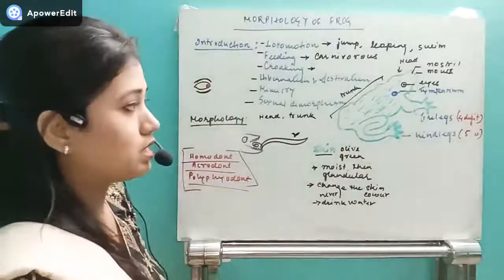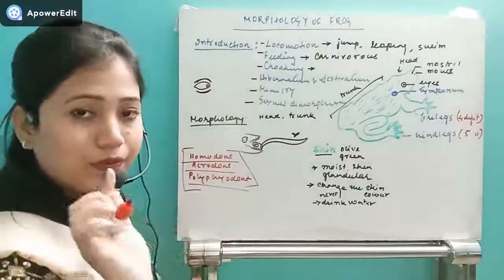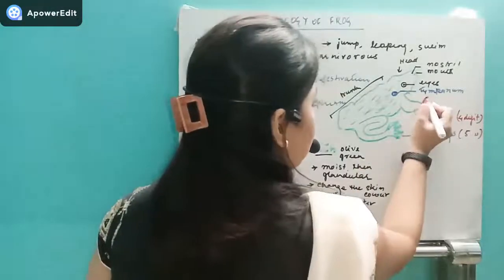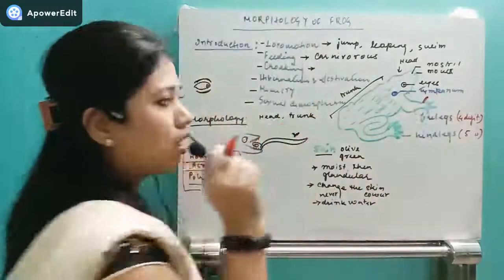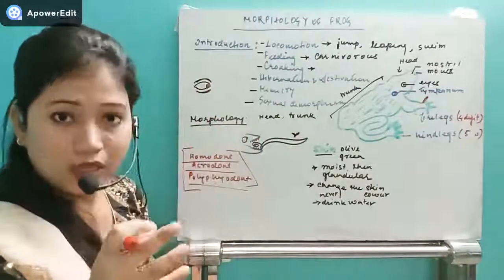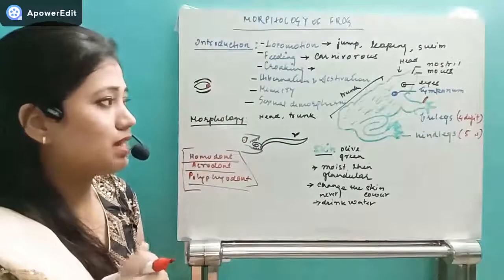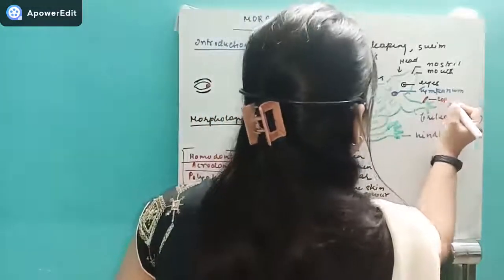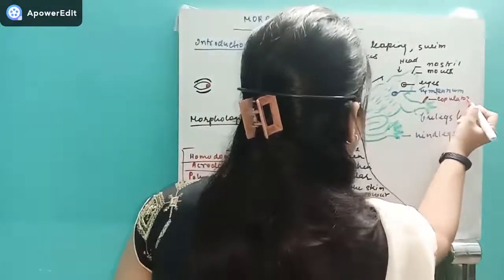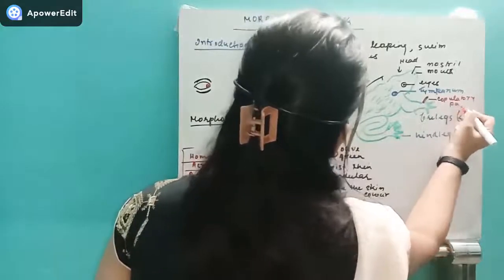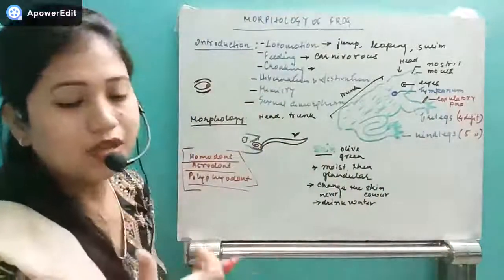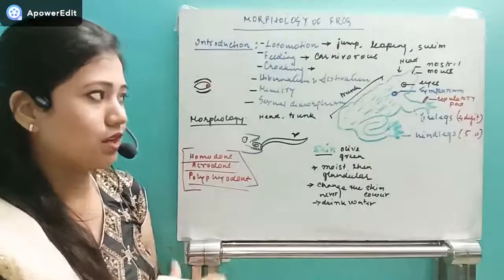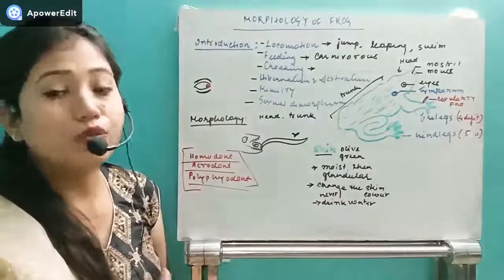During the breeding season, the first index finger of the foreleg develops one type of swelling. That swelling is known as the copulatory pad. In case of the males, they develop the copulatory pad so that they can hold the female and can have the pseudomating.